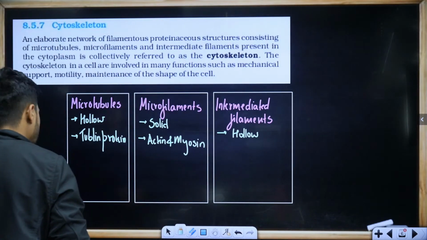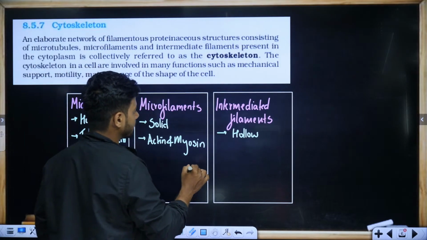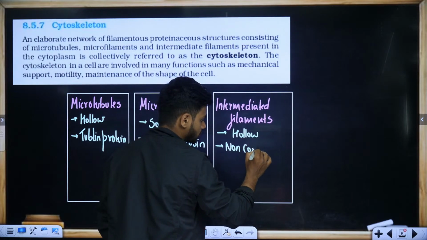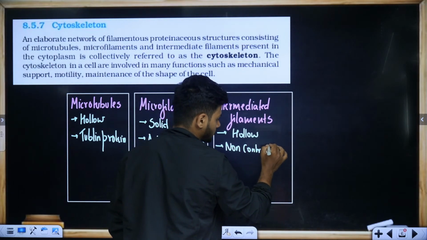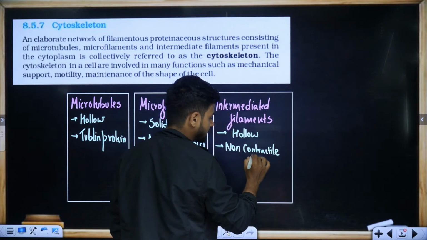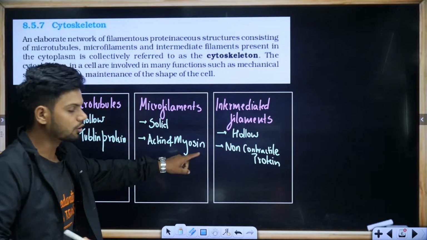Actin as well as myosin. Intermediate filaments are made up of some type of non-contractile proteins. Okay, so they are non-contractile in nature.